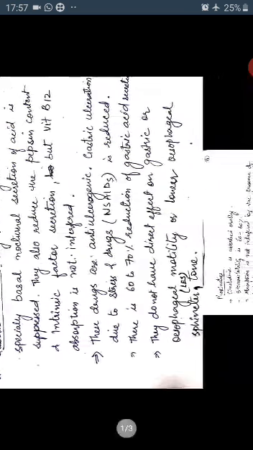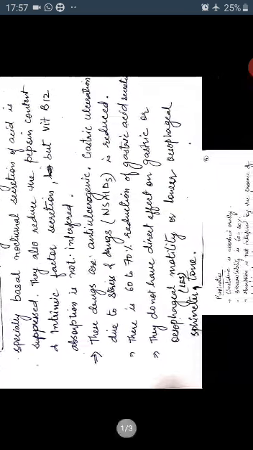They do not have direct effect on gastric or esophageal motility or the tone of lower esophageal sphincter. The sphincter which is present at the lower part of the esophagus is known as lower esophageal sphincter. It has no effect on esophageal or gastric motility or the lower esophageal sphincter tone. So these are the pharmacological actions.